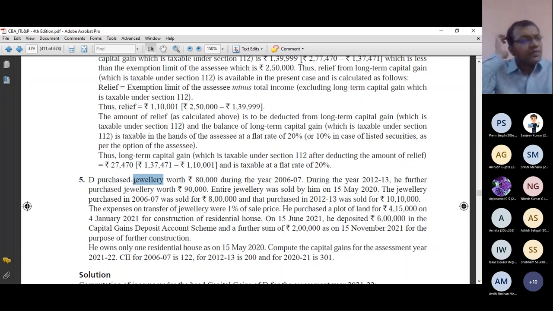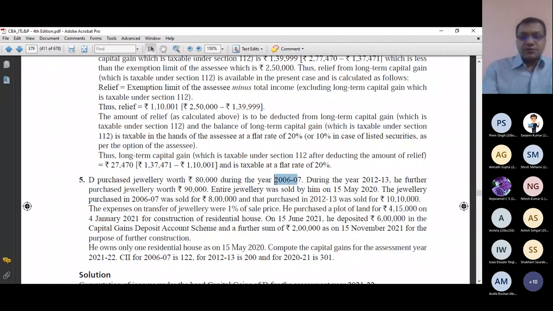Can you tell me which holding period I will check? 12 months, 24 months or 36 months? 36 months. In case of jewelry, the period of holding must be 36 months. If it is transferred within 36 months, short term. If it is transferred after 36 months, long term.